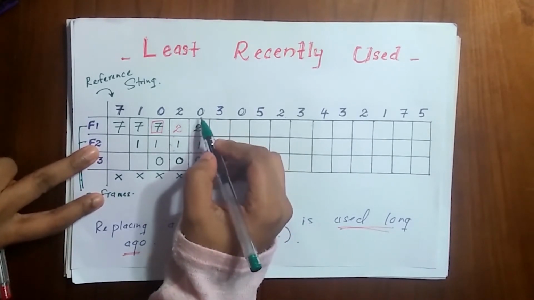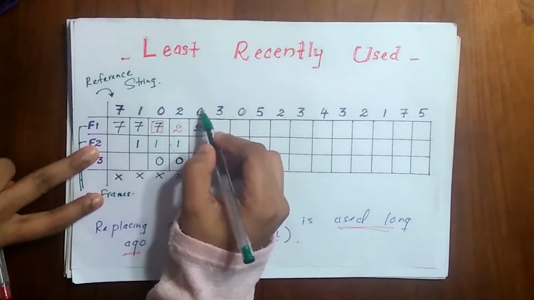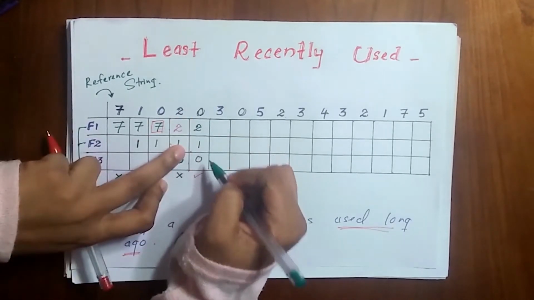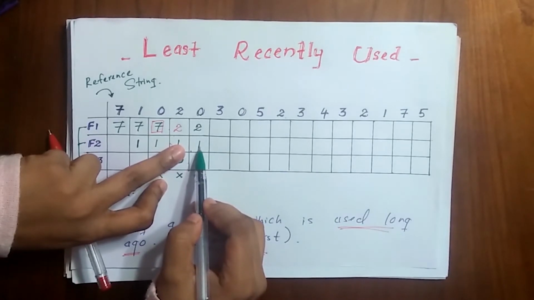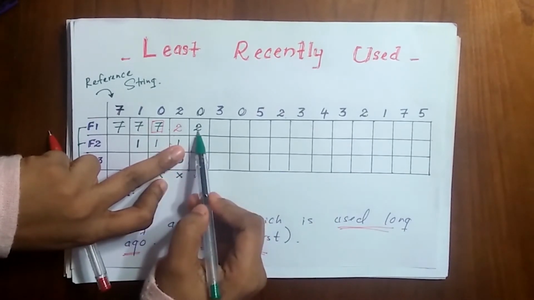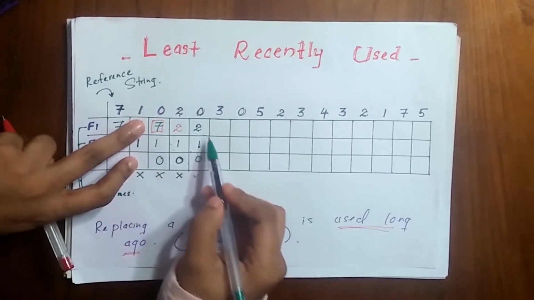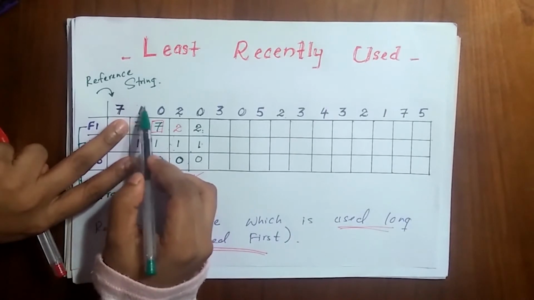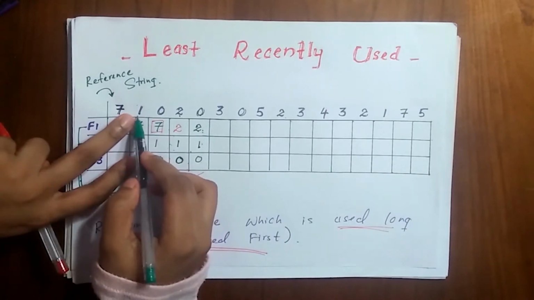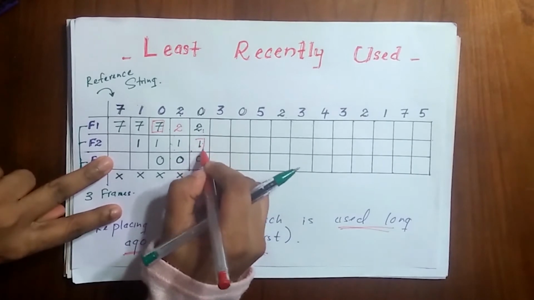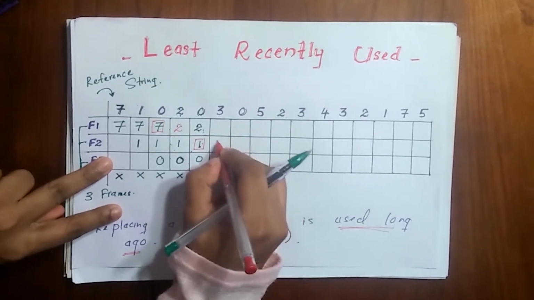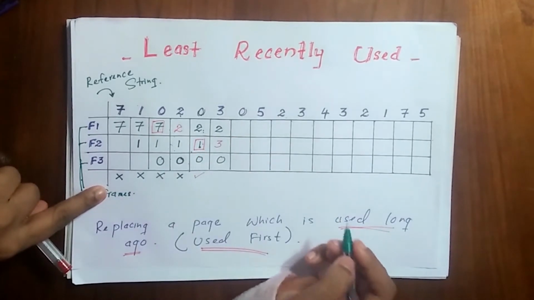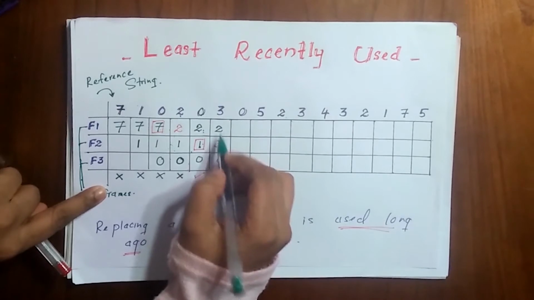So let's see, 0 is used very recently, and then 1 is here, and 2 is here. So you can see from these 3, 2, 1 and 0, 1 is the page which is used first. So we are going to replace this 1 and put 3. So it is 2, 3 and 0. So it was a page fault, right? 3 was not here.